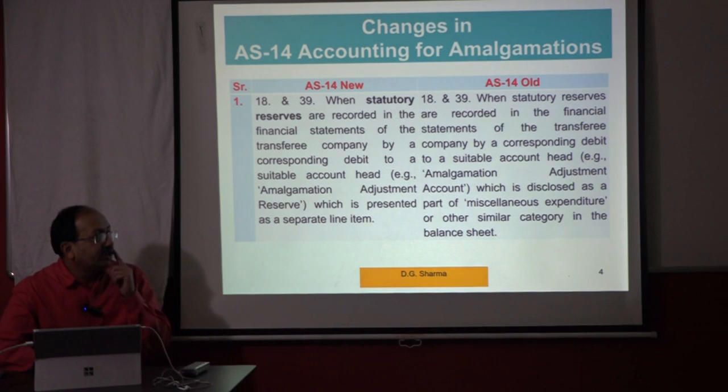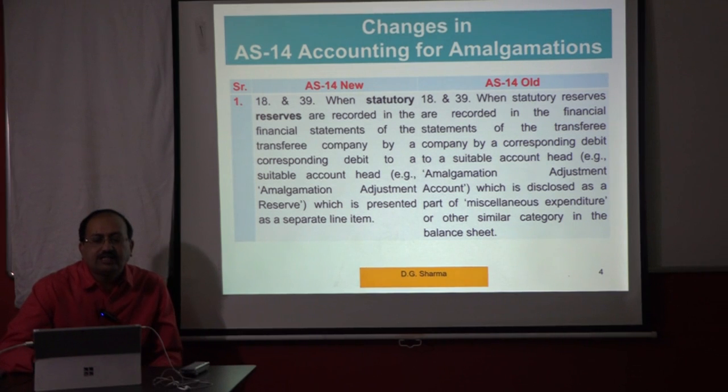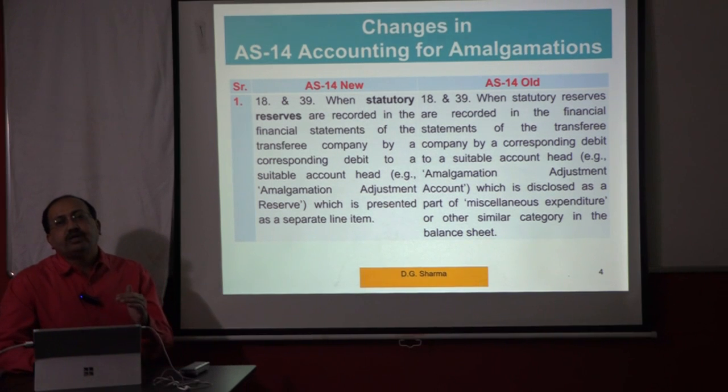Because now in the new Schedule 3 as per Companies Act, the format does not have a separate miscellaneous expenditure head, which used to be there earlier. So because of that this is modified. So it has to be shown as a separate line item as per guidance note of ICAI, either in current asset or non-current asset, depending upon whether it is to be amortized in a 12 months period or beyond 12 months period, right?